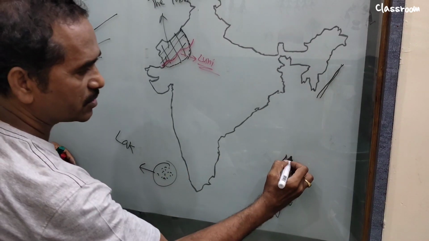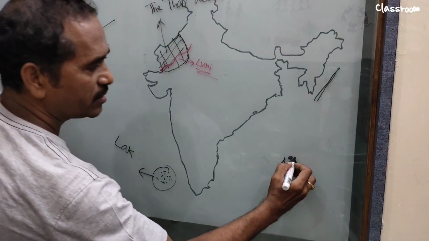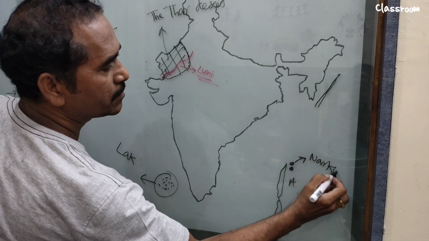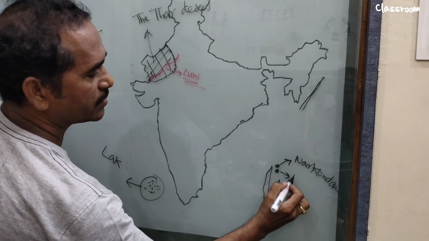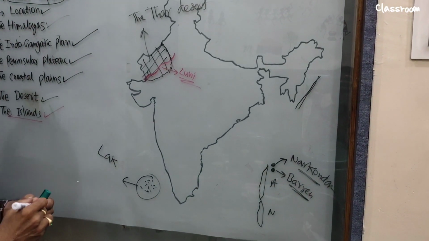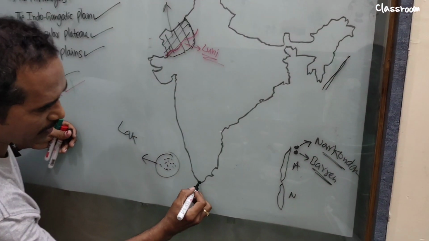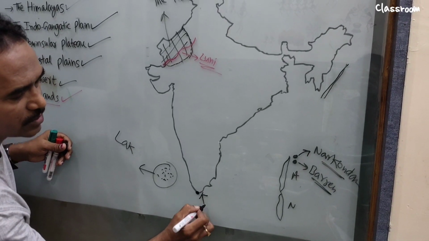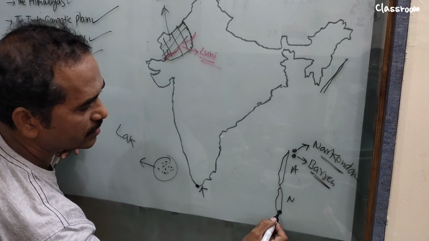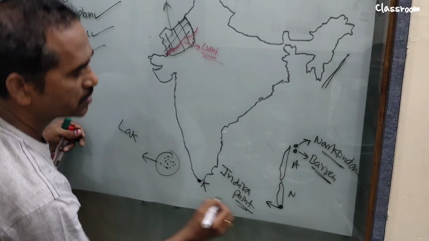Now, they ask you about the northeast of Andaman. We find two volcanic islands. Above is Narkondam and below it is Barren. These two are volcanic islands in India. What is the southmost tip of India? Right. The southmost tip of the mainland is Kanyakumari. Already we know the south tip of total India is Indira Point.